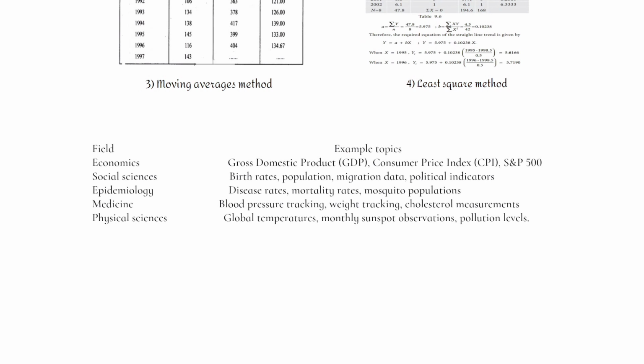Time series is required in all the possible fields. For example, in economics for GDP, CPI, S&P 500 calculations, for social sciences, birth rates, population data, migration data, political indicators, in epidemiology, disease rates, mortality rates, mosquito populations, in medicine for blood pressure tracking, weight tracking, cholesterol measurements, etc., and in physical sciences for global temperatures, monthly sunspot observations, pollution levels, etc.